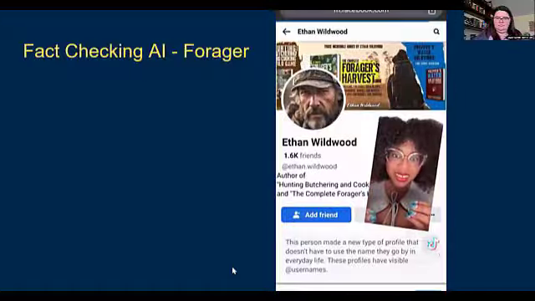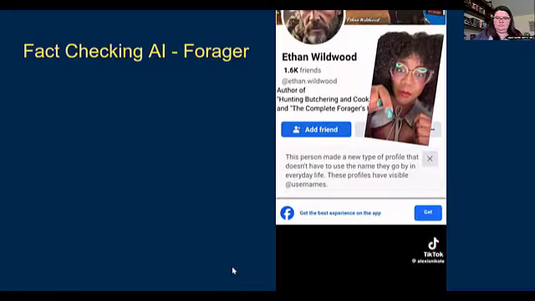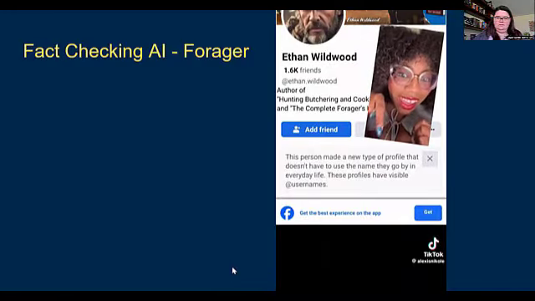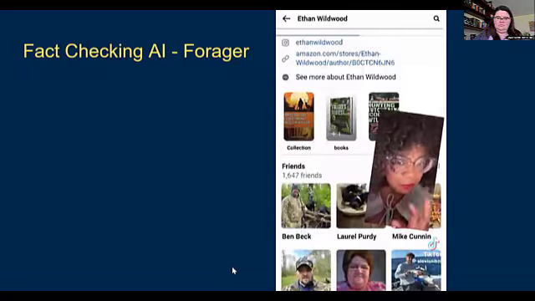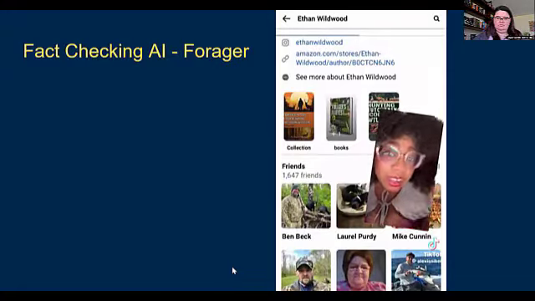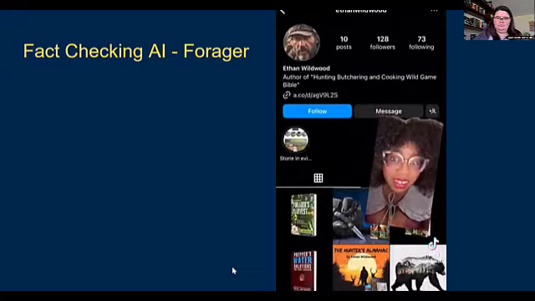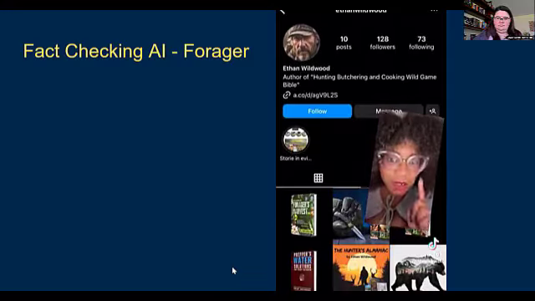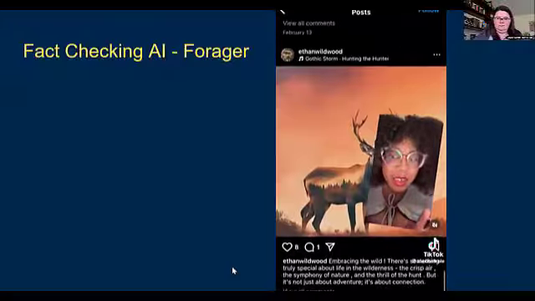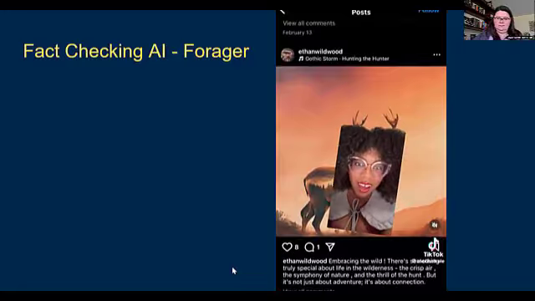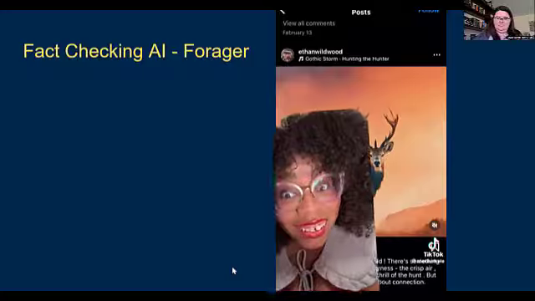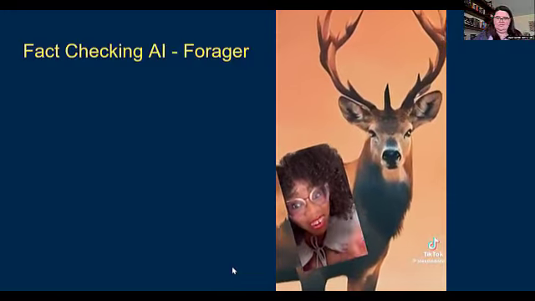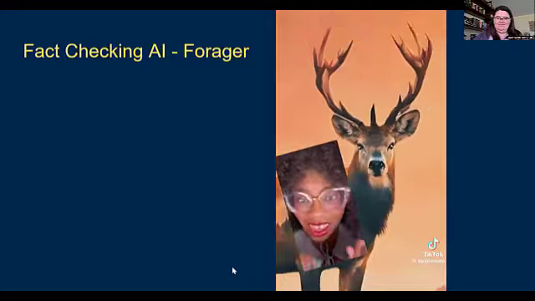Looked him up on Facebook, and it notes they have a new type of profile where they don't have to use the name that they go by in everyday life, which also feels suspicious. Also, he has a lot of friends, so I don't know, maybe that is a token in the maybe he's real bucket. It was linked to Instagram, and I thought, let's go see when his first post was from. Let me see. So, February 13th. Also, what is that? What's on his head? That is an AI image.